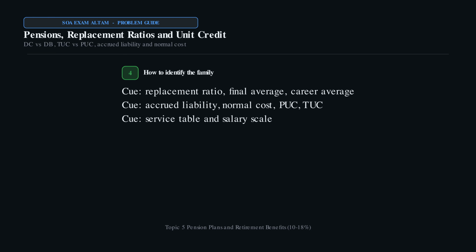Identify this family when you see replacement ratio, final average salary, career average, accrued liability, normal cost, PUC, TUC, or a service table. Partner and early retirement overlays still sit in this family.